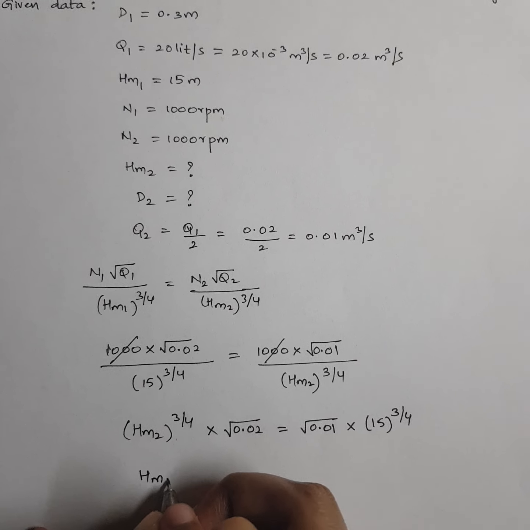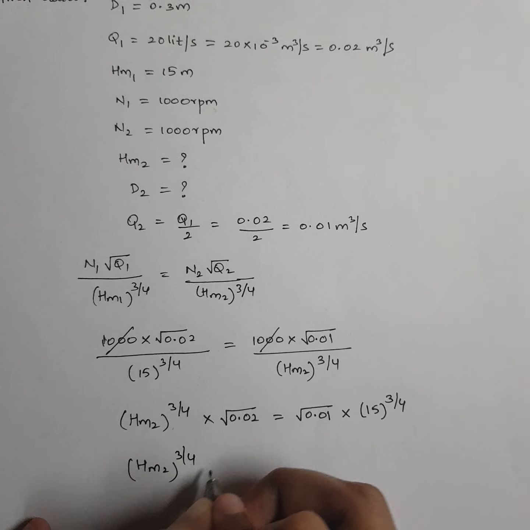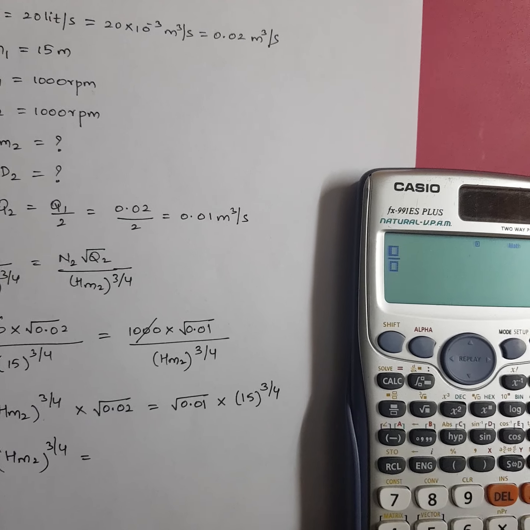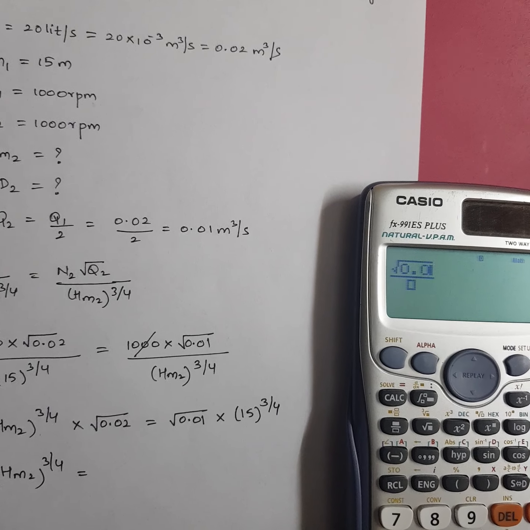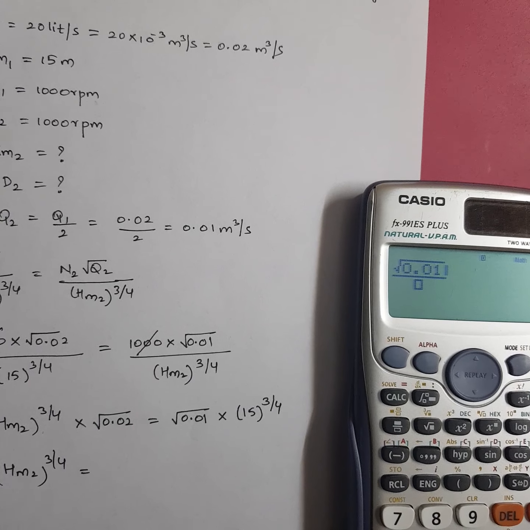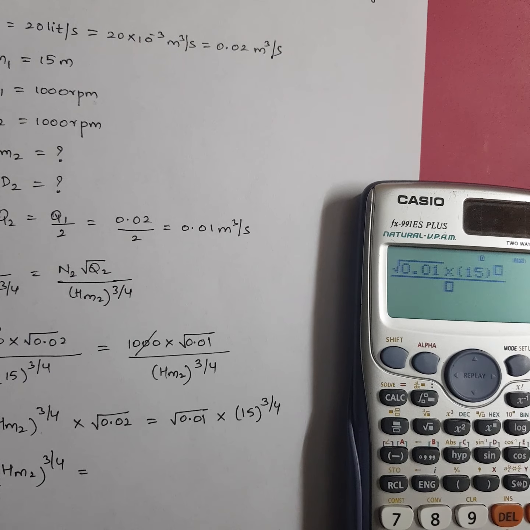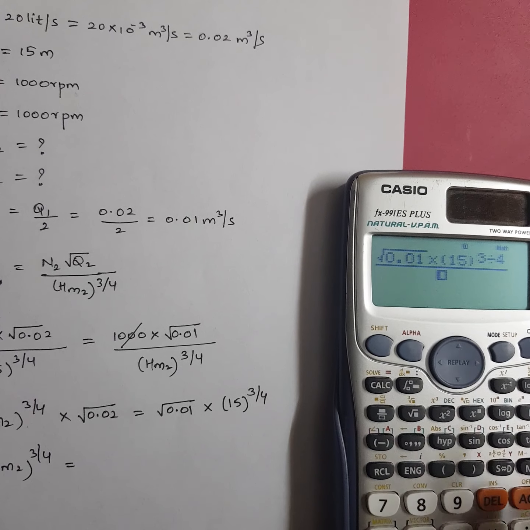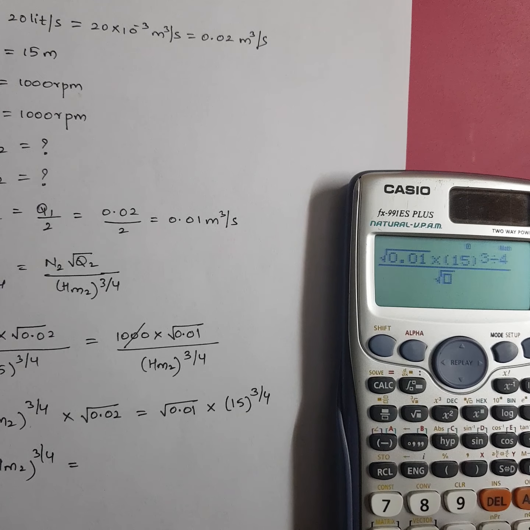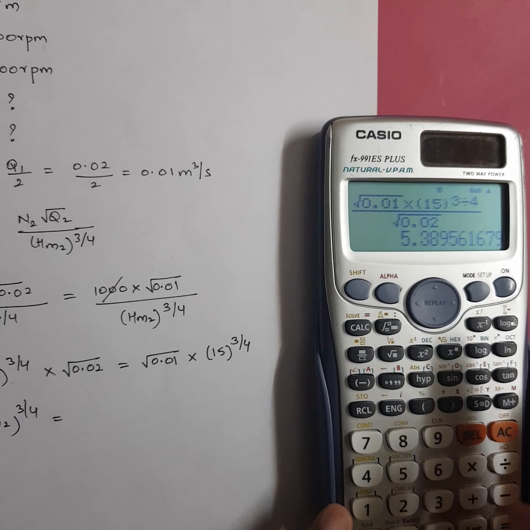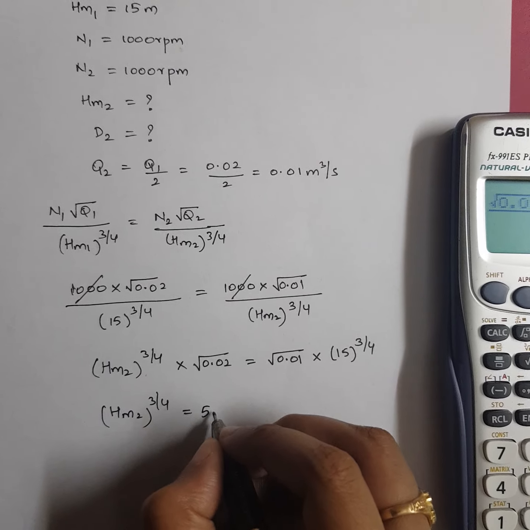First I will calculate what is HM2 power 3 by 4. Okay. Then we will solve only for HM2. Now see here. So it is under root of 0.01 into 15 power 3 divided by 4 by under root of 0.02. It will be 5.38.